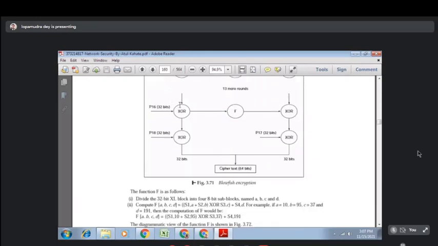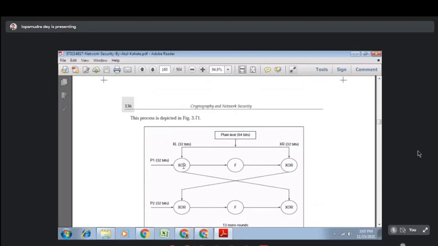What you are seeing is that a P array is applied on the 32-bit left side plain text and XORed, then a function is applied on it, and the output of the function is given as input to this XOR function, where you are performing XOR with this right side plain text.